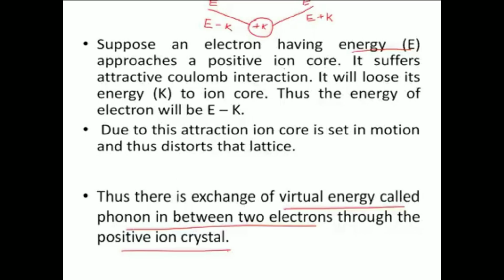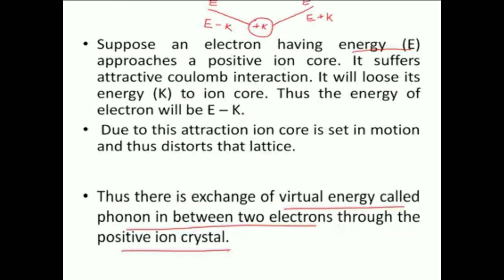Suppose you take an electron having energy E approaching a positive ion core. Here it suffers an attractive Coulomb interaction. It will lose some energy K to the ion core.